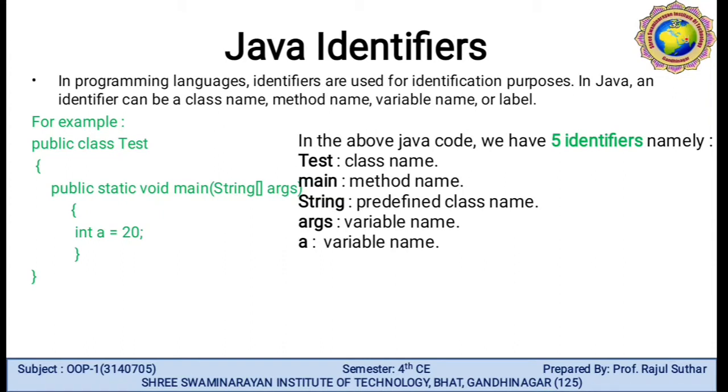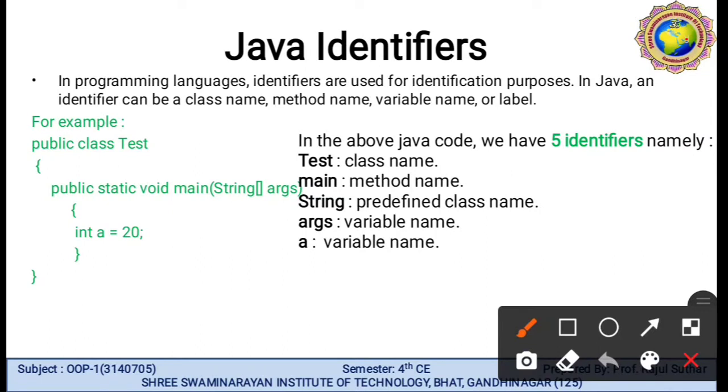In a programming language, identifiers are used for identification purposes. In Java, an identifier can be a class name, method name, variable name or label. Here the example is: public class Test, the name of the class is Test. public static void main(String args[]), int a = 20, and the body of the program is completed.